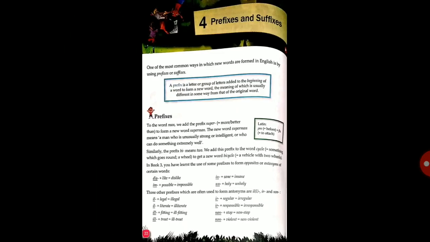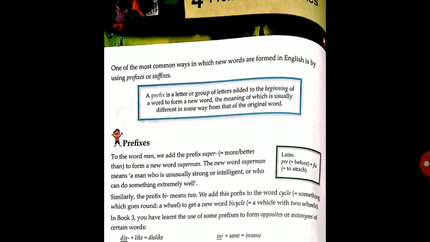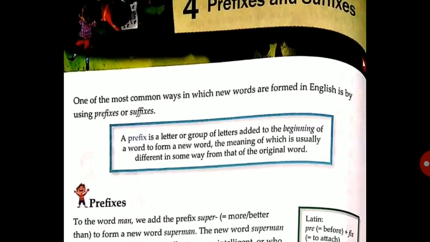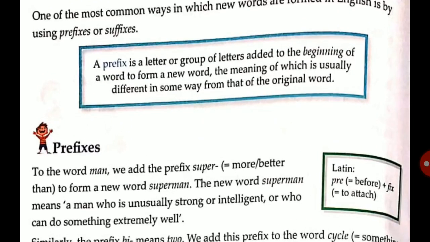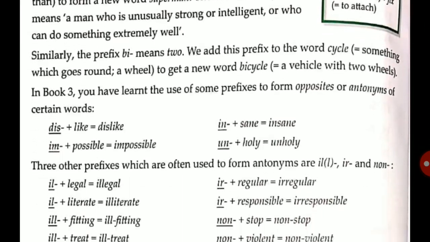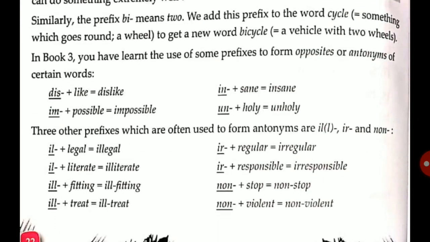So this is all about the chapter on prefixes. We have seen prefix and suffix, in which a prefix is a group of letters added at the beginning of a word to form a new word, and the meaning of the new word is usually different from the original one. We have seen some of the rules, which means prefixes are used to form opposites and antonyms. So this is all for today.